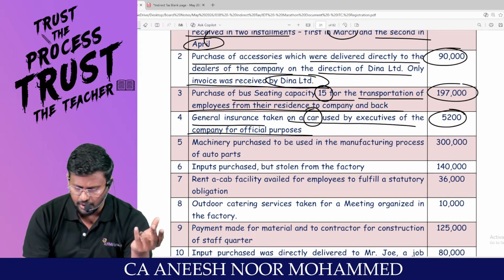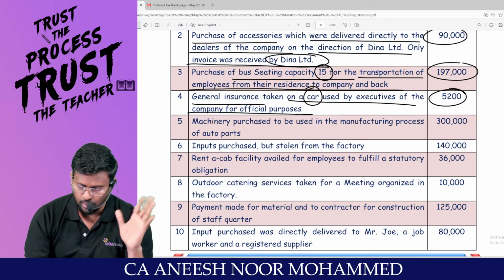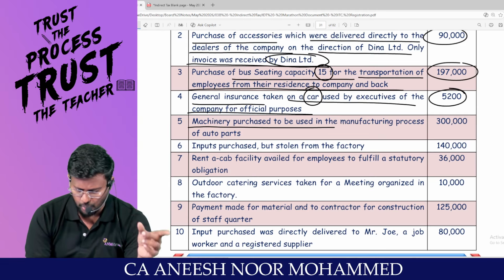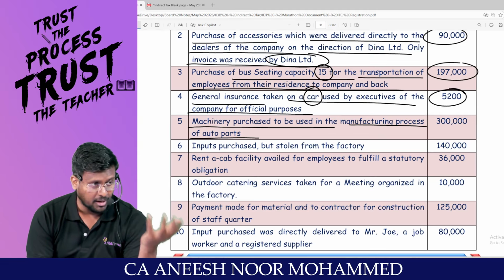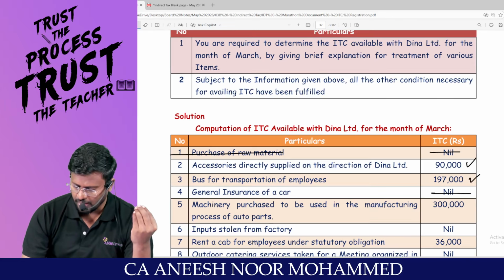Car is a blocked credit. Automatically, general insurance is also a blocked credit. You are not entitled to take ITC. Machinery purchased to be used in the manufacturing process of auto parts. Sir, this 3 lakh is for the furtherance of business. You can take what? ITC.